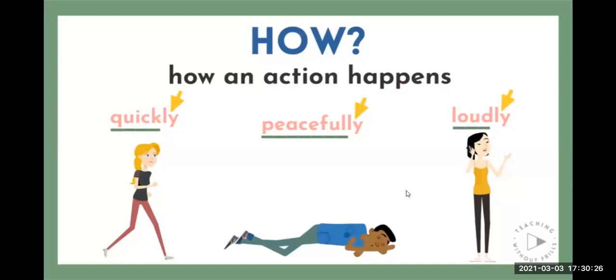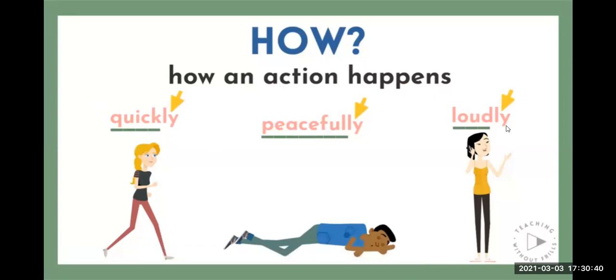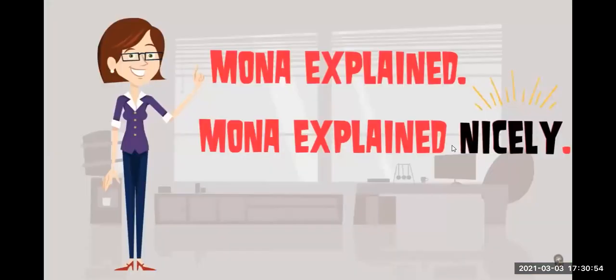Then we have some adverbs that describe how an action happens. Generally, the adverbs that describe this are the ones that finish in ly. For example, quickly, peacefully, or loudly. Okay, can you give me an example of a sentence using these adverbs? You have to describe an action with these adverbs, as the one that we have here. This is an action, right? Explained. And here we have nicely.